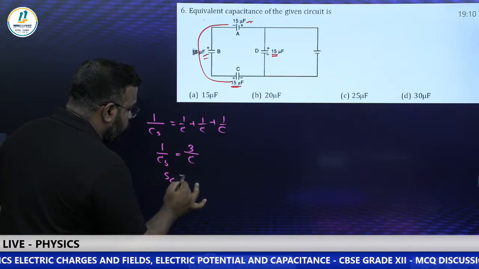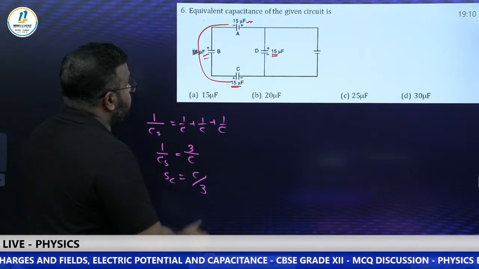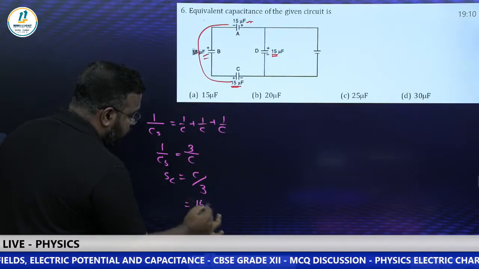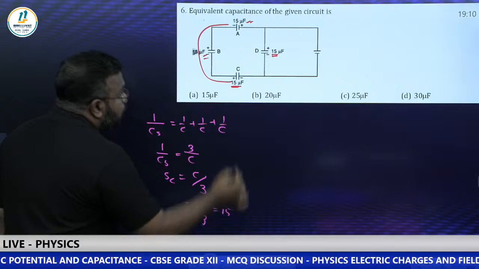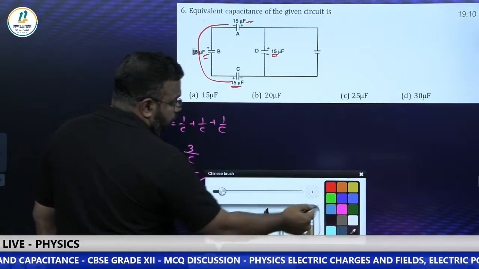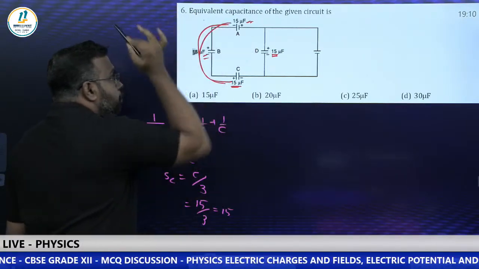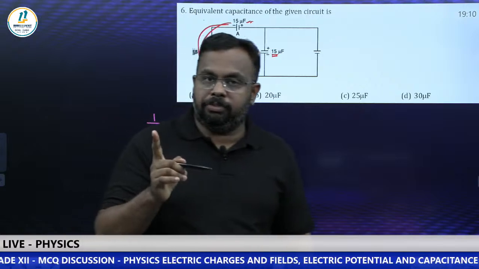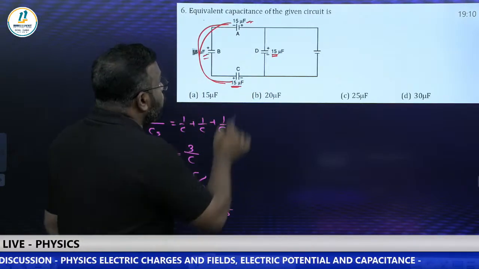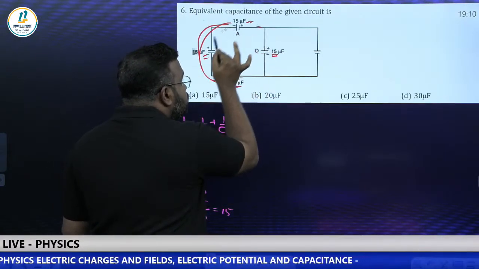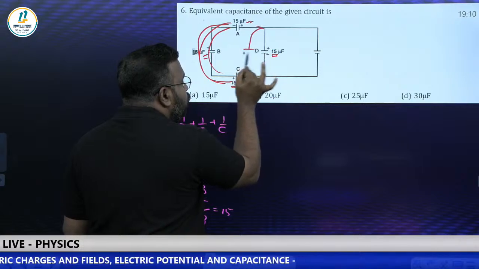So C series is equal to C by 3. What is C? 15. 15 by 3 is equal to 5. That means the effective capacitance of these three capacitors is 5. Is it over? No. Now the effective of those three, that means this is connected in parallel with what? This one.